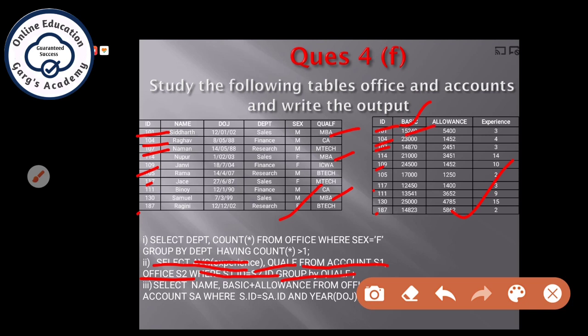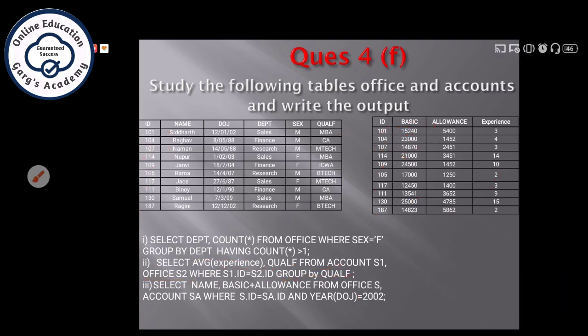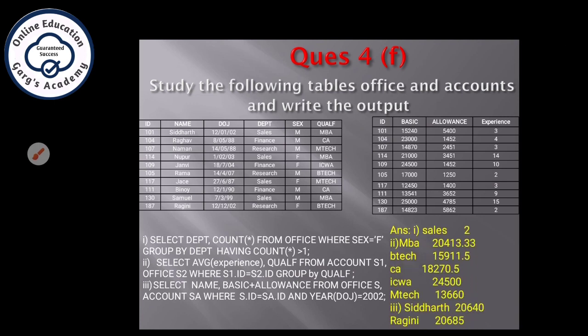Now you will find the basic salary average, meaning add the basic salaries of all the candidates and divide them by the number of candidates. So for MBA, you will calculate the basic salary average by adding these three and dividing by 3. So the answer will be like this. For MBA 20,413, and for BTech, CA, IC, WA and MTech you will find in the same way.